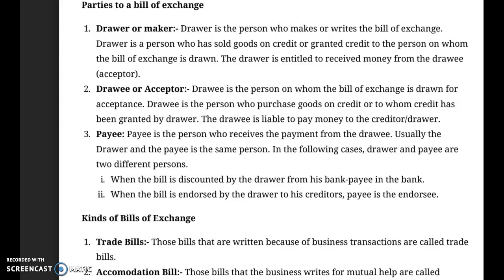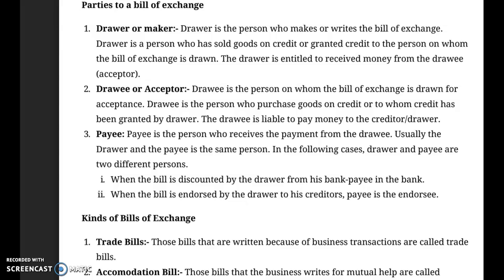Means drawee is the person who purchased goods on credit or to whom credit has been granted by the drawer. So why is he called the drawee or acceptor? Because he is going to accept the bill of exchange, so he is called the drawee or acceptor.